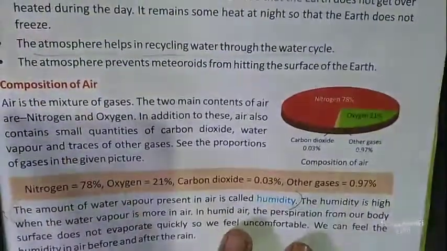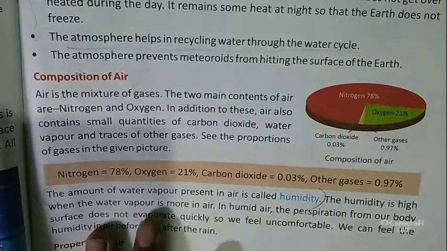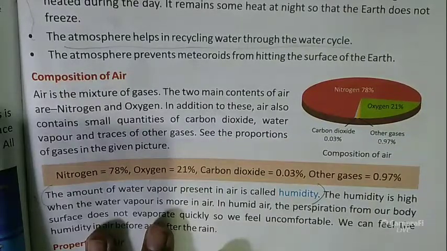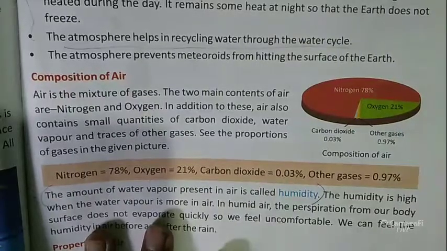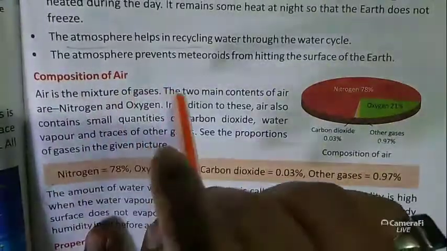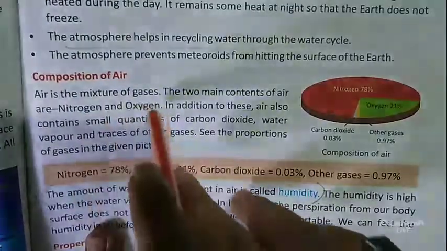Okay, next one is composition of air. Air is a mixture of gases. There are so many gases present in our atmosphere, but mainly two main gases are present. One is nitrogen, and the next one is oxygen. So the two main contents of air are nitrogen and oxygen.